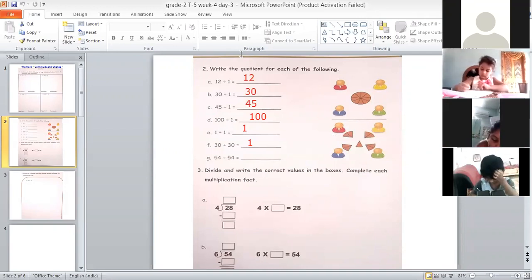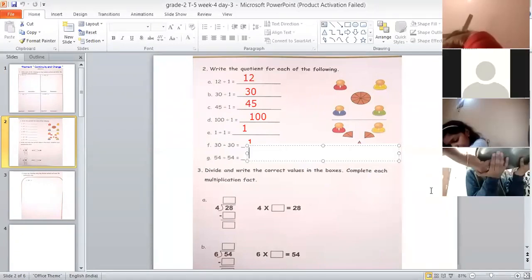Yes, Vriti Reddy. Ma'am, yes. Page number? Page number 13 of Math Course book. Okay. Okay, that's correct.